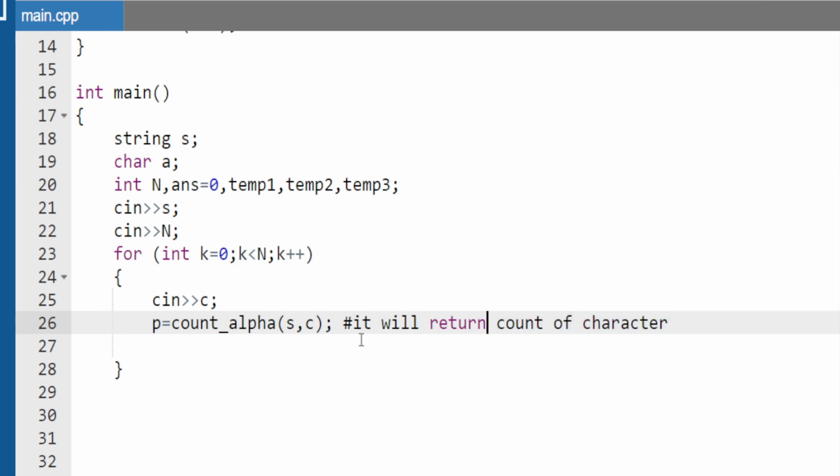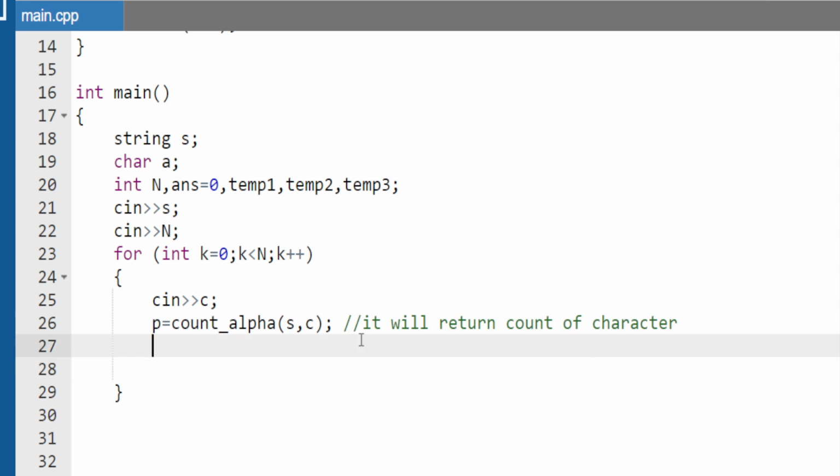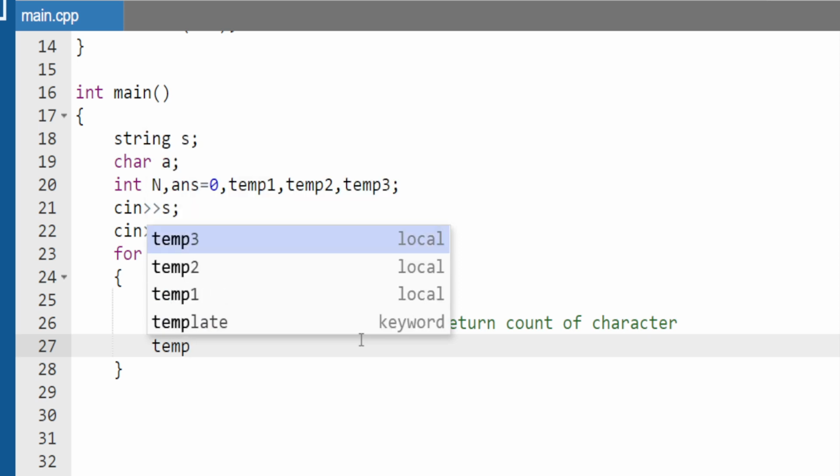And in C++ we have a comment option. Now next thing, we need to convert that into an integer. In C++, no need to do typecasting. If you write 1 plus p, it will return whatever the ASCII of that is. So what am I doing: we have a count of p. Now first of all, we have temp1, just an example, temp1 is there.